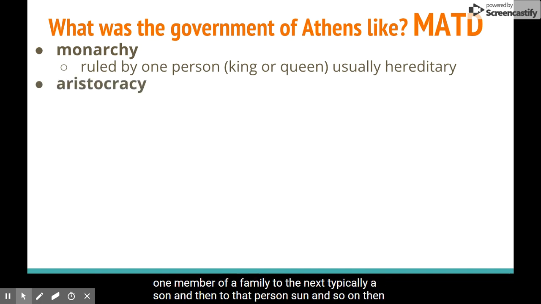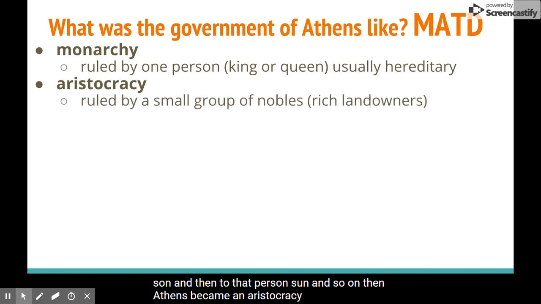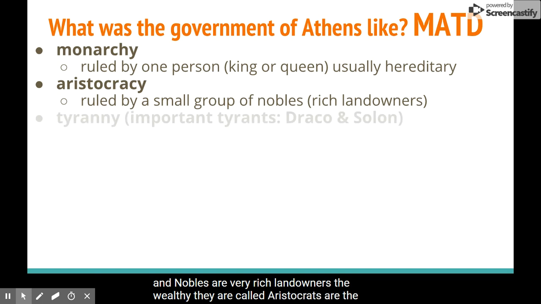Then Athens became an aristocracy. This is a government ruled by a small group of nobles. And nobles are very rich landowners, the wealthy. They are called aristocrats. They're the noble class.